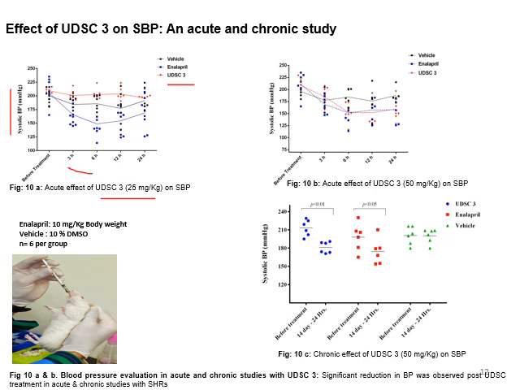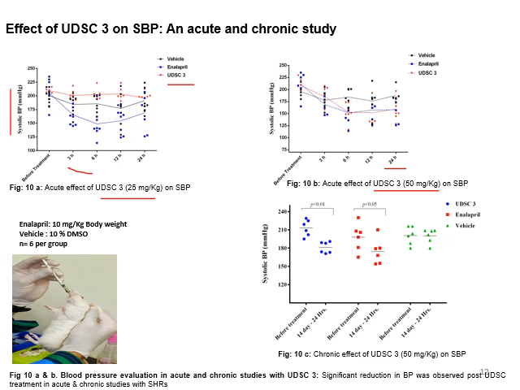And when we increase the dose of UDSC3 to 50 milligram, you can see here that this red line is still maintained. This is the systolic blood pressure even after 24 hours of the treatment of UDSC3. It was maintained at lower levels.